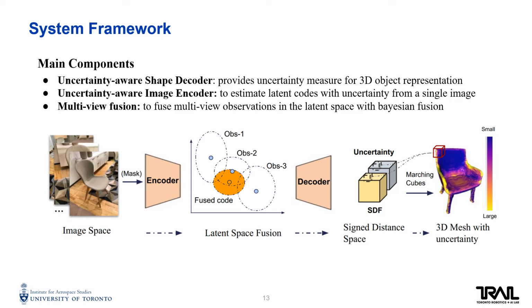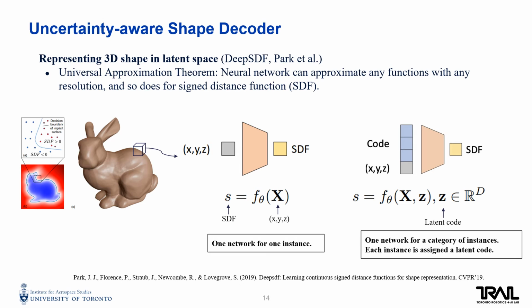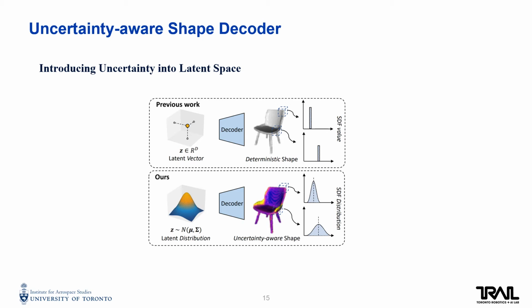We start with the shape decoder. DeepSDF proposes a method to model a category level of shapes into latent space. Given any 3D points, we train a neural network to output its SDF value. Given another latent code as input, we can control one network to output a category of instances. We further introduce uncertainty into the latent space and model the function outputs as the distribution of SDF value.